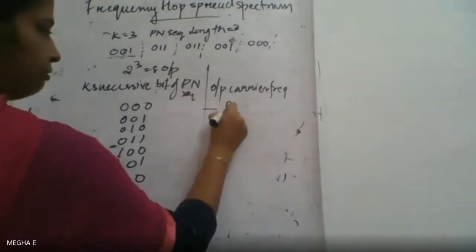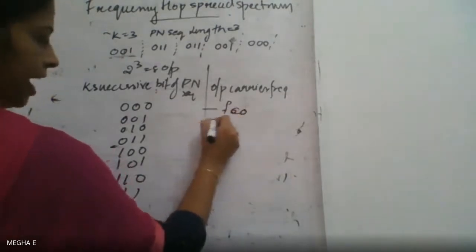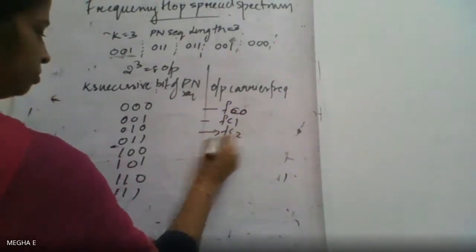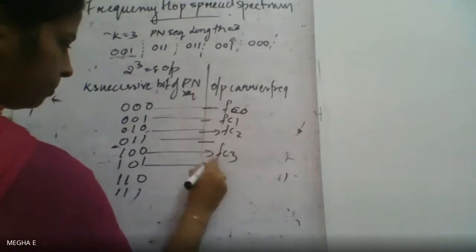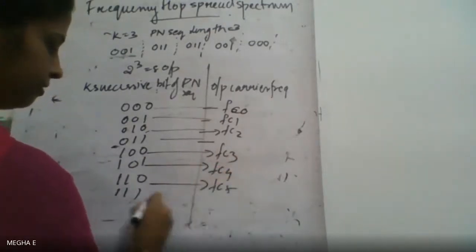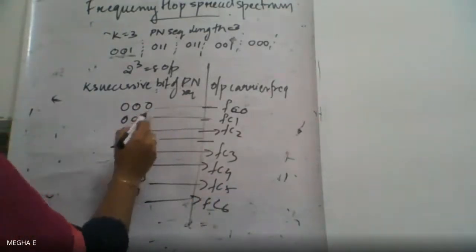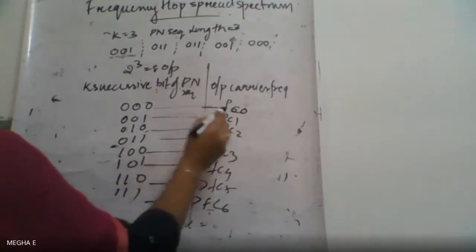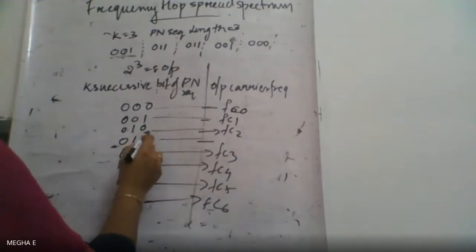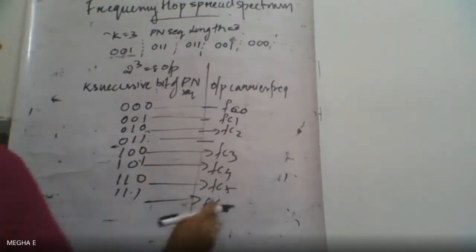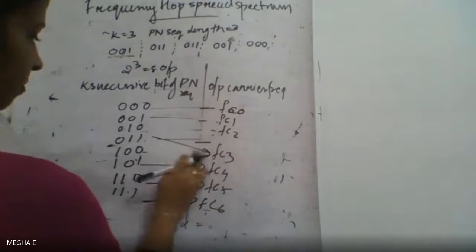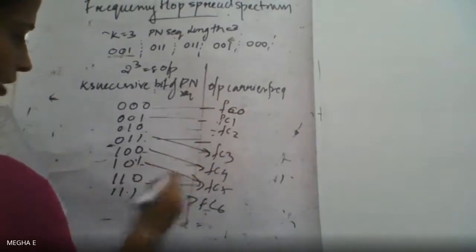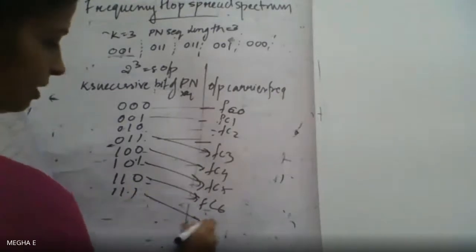Correspondingly it will be FC0, FC1, FC2, FC3, FC4, FC5, FC6, and one more combination, FC7, numbered 0 to 7.